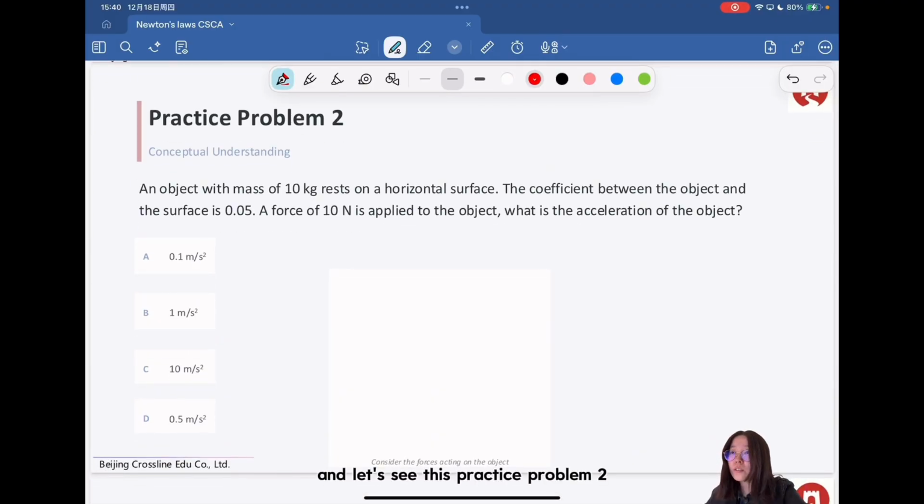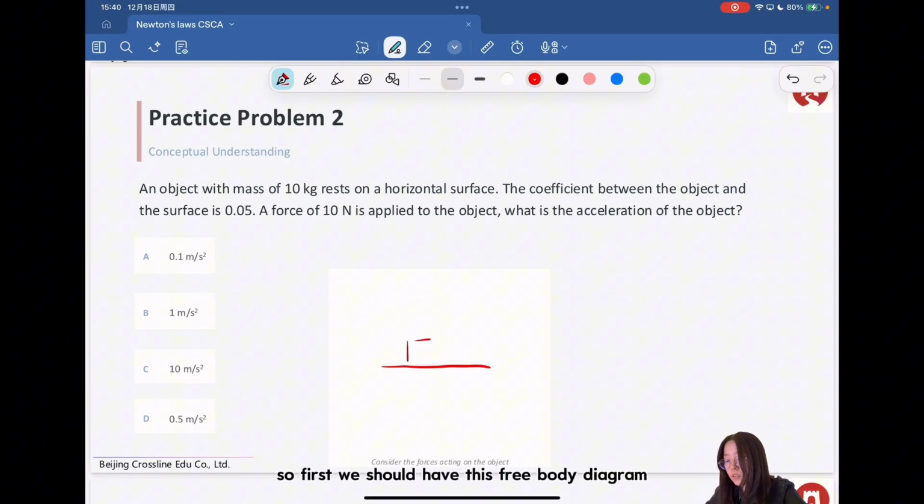And let's see this practice problem 2. You may pause for a little while and then you can check with the answer. Okay, so we have an object with mass of 10 kilograms resting on the horizontal surface. The coefficient between the object and the surface is 0.05. A force of 10 newtons is applied to the object. What is the acceleration of the object?